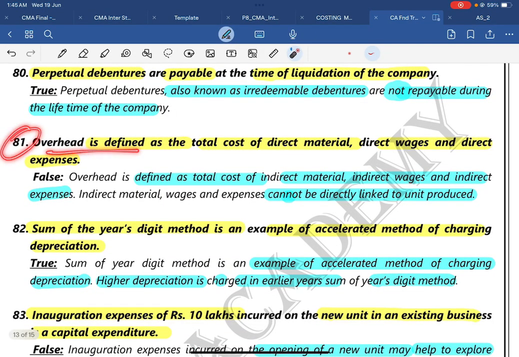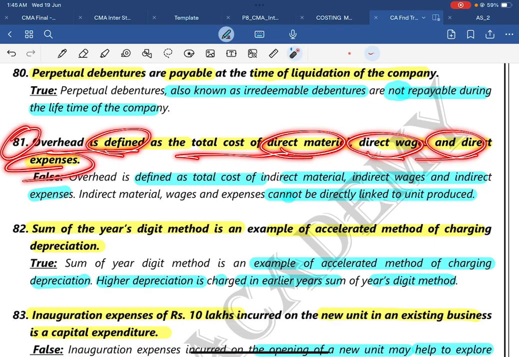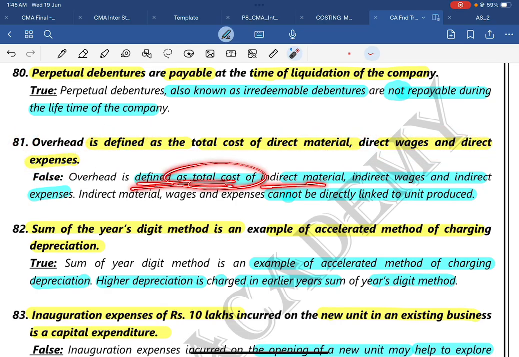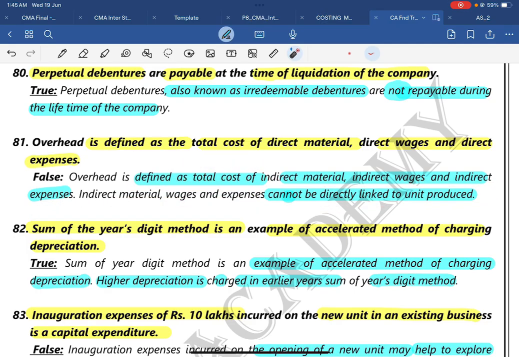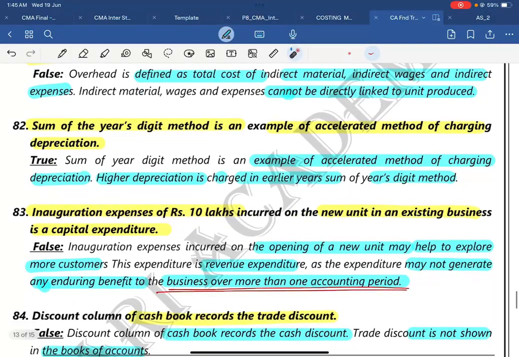Question number 81. Overhead is defined as the total cost of direct material, direct wages, and direct expenses. No. Overhead is defined as the total cost of indirect material, indirect wages, and indirect expenses. Indirect material, wages, and expenses cannot be directly linked to units produced. They are indirectly related to the product, so they will be treated as a period cost.